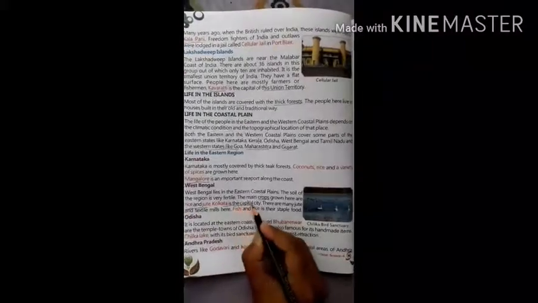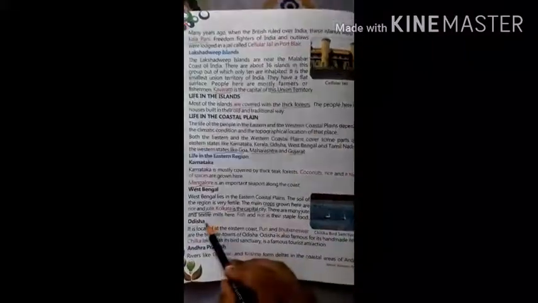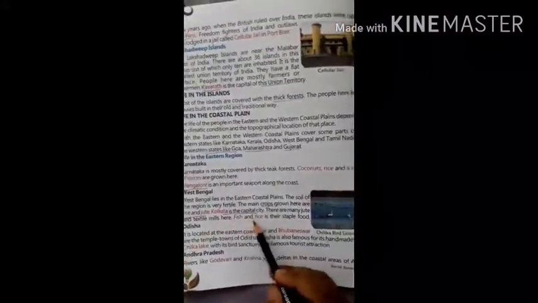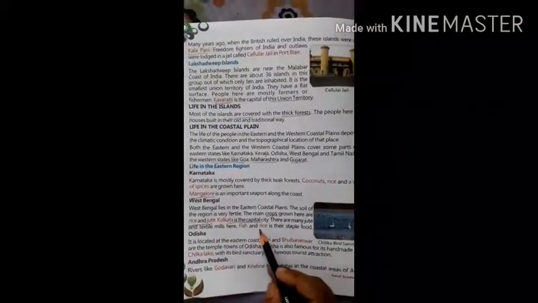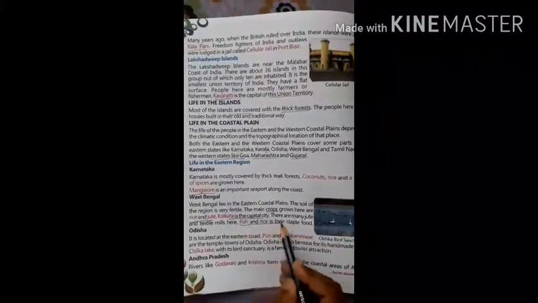Kolkata is the capital city. There are many jute and textile mills here. Fish and rice are the staple food. So West Bengal's staple food ki hobo fish and rice.